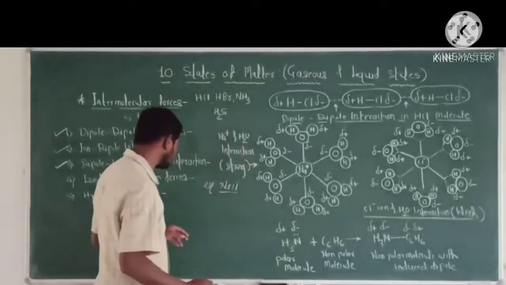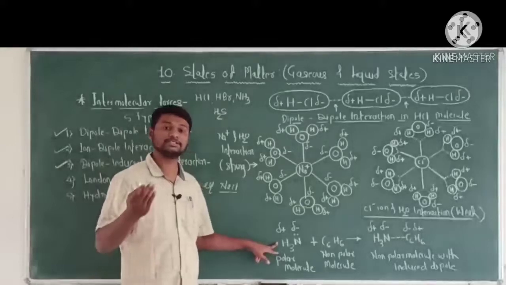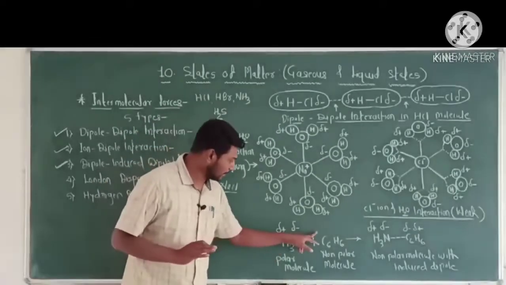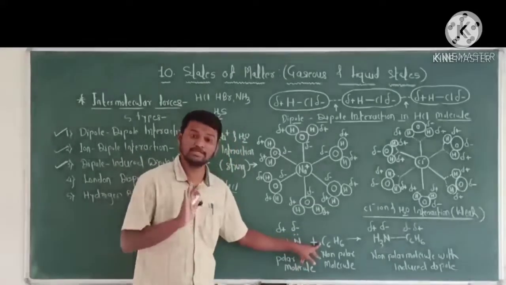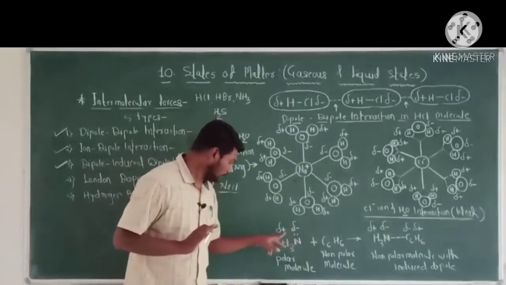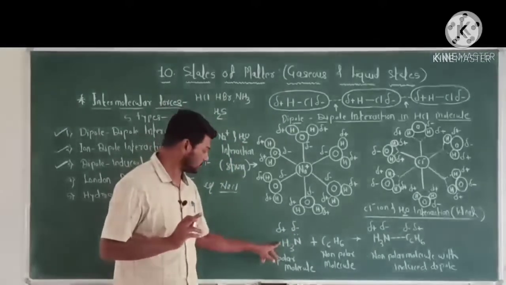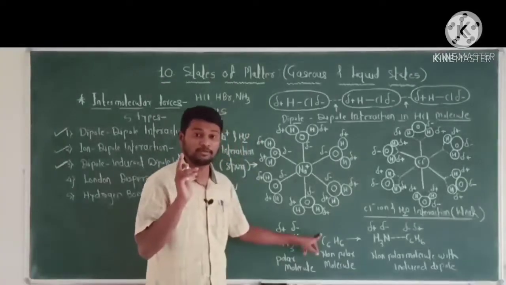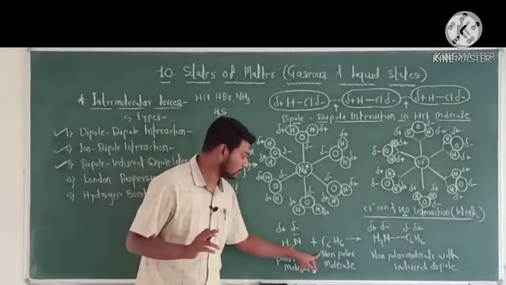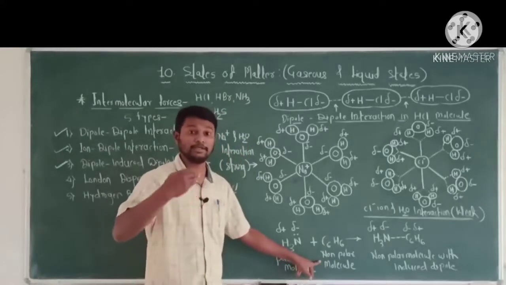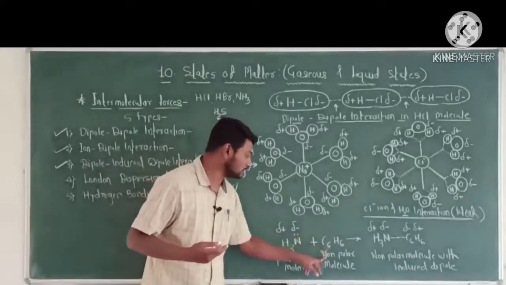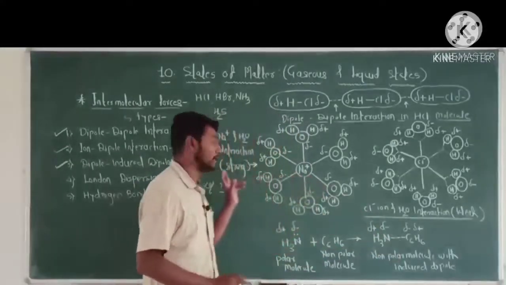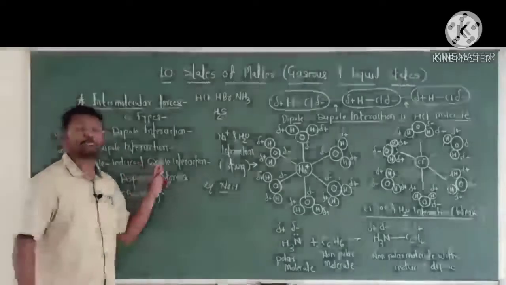For example, here ammonia is the polar molecule. Now this ammonia polar molecule interacts with the non-polar molecule, that is benzene. This ammonia molecule induces a dipole on benzene, that is the non-polar molecule, or develops a temporary dipole on it, and such interaction is called dipole induced dipole interaction.